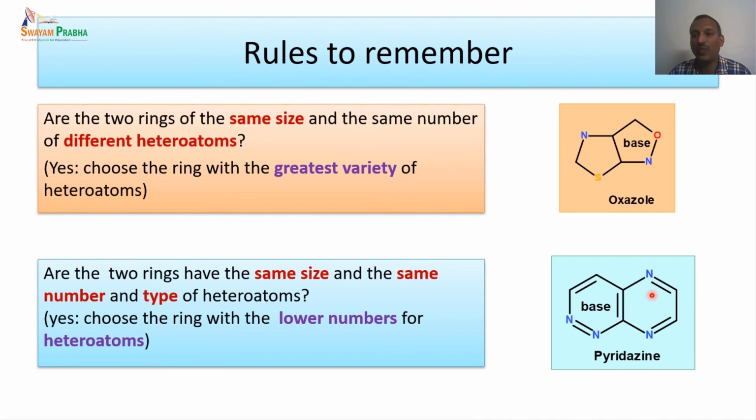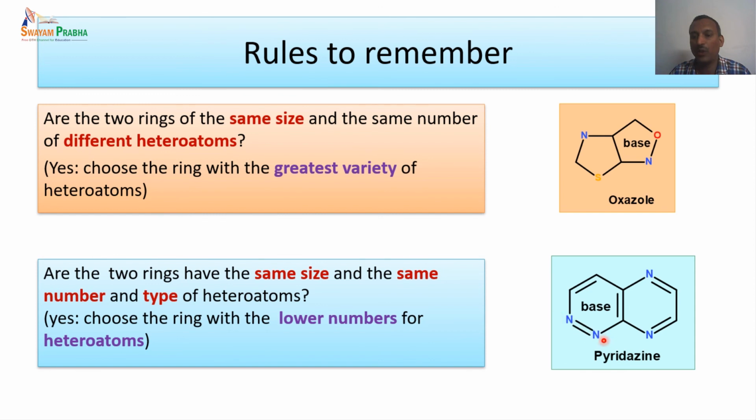So in this particular case, which will get the priority in naming? We have to choose the ring with the lower number. That means if we start to number this compound, we will start from this nitrogen as 1, and this nitrogen will become 2. In this other case, if we start from any of the nitrogens 1, 2, 3 and 4, this is going to be a 1,4 disubstituted system.